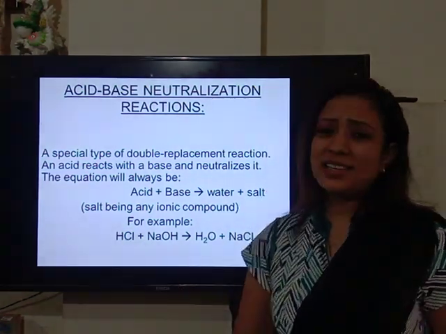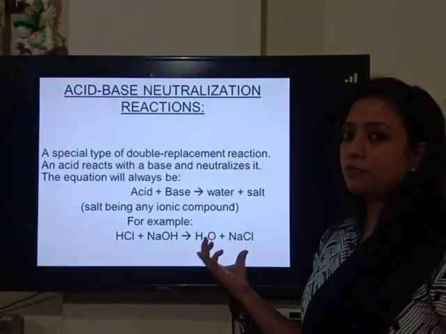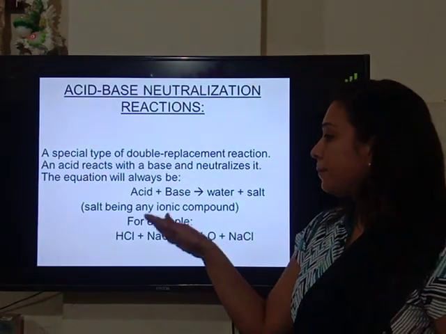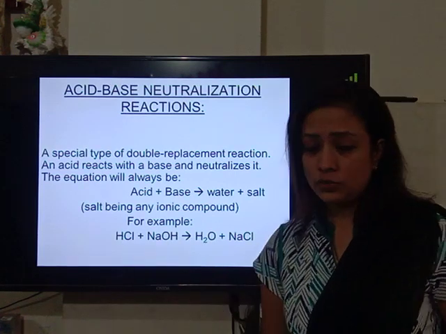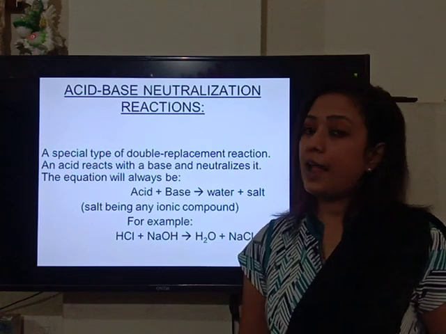Here you can take many examples of acids and bases and try to obtain the product formed in this type of reaction. So many acids you can take over here, many bases you can take over here, and observe what kind of salt will form in this type of reaction.